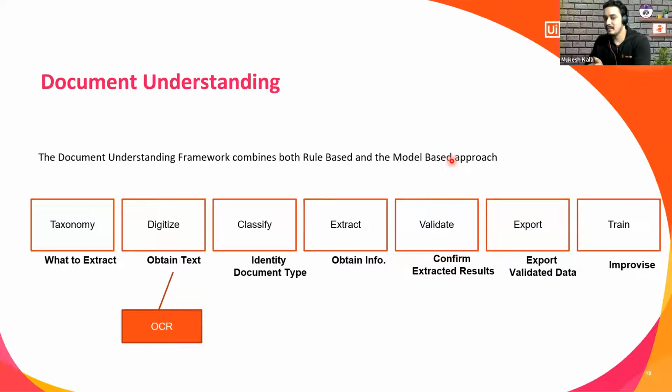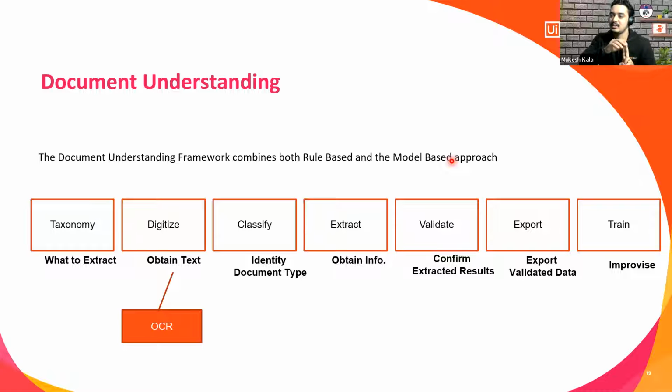The second thing that happens is digitize the text. Here, I have mentioned OCR. Why? Because now DU does not know whether the document you are going to provide is a scanned one or a normal editable PDF. So the next stage is digitize. If your data is already in a digitized mode, which means you can select, copy, and paste it, it's already digitized. But in case it is not, you use OCR engines, you can have different OCR engines, and you digitize the data.